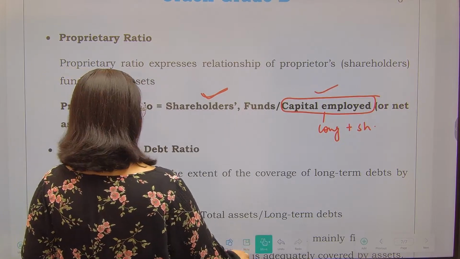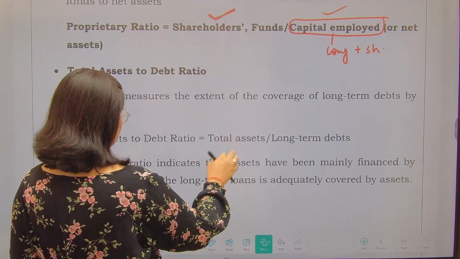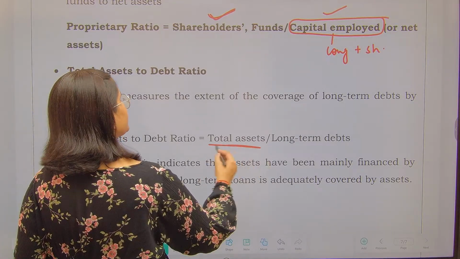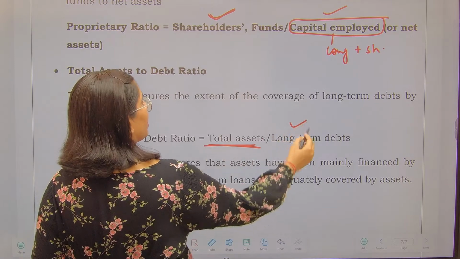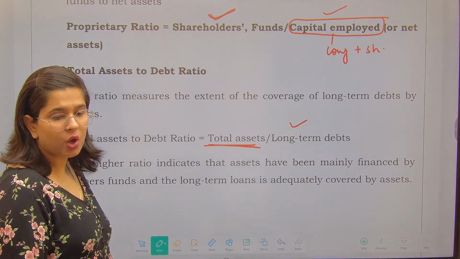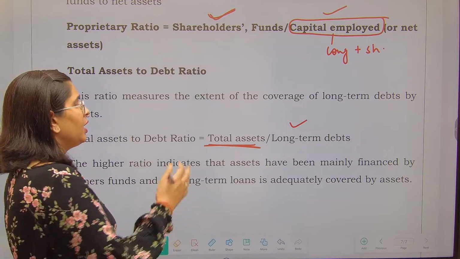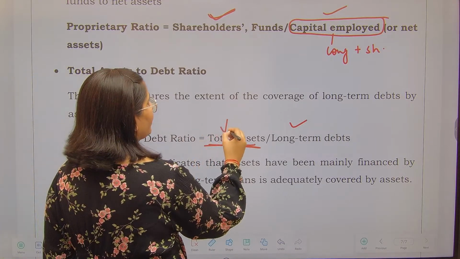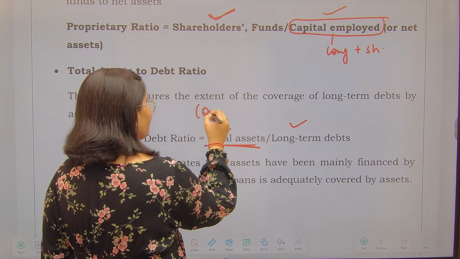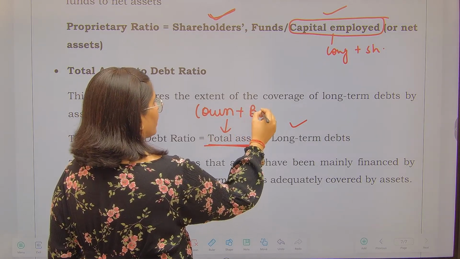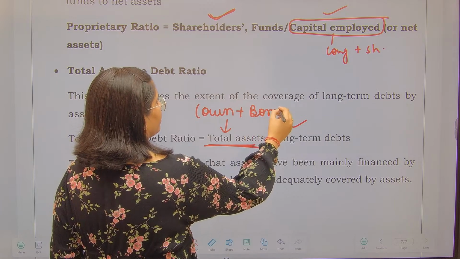Next is long term assets to debt ratio. In this particular ratio we want to see how much of the assets have been made by using the long term debts. That means total assets must have been made with your own funds plus borrowed funds, right?